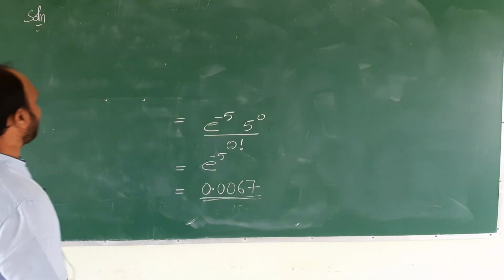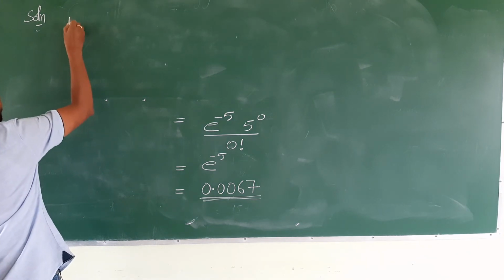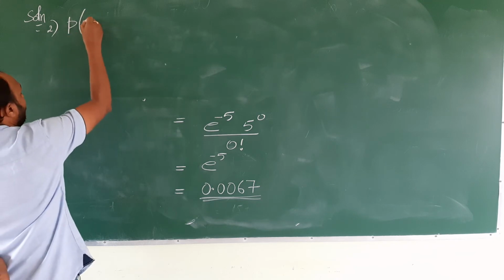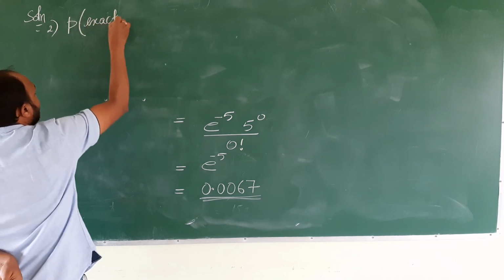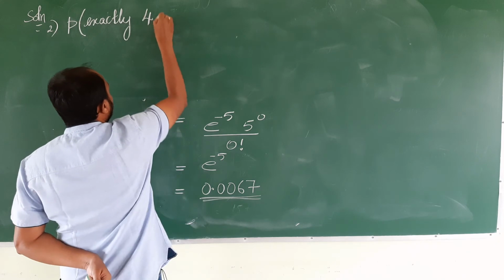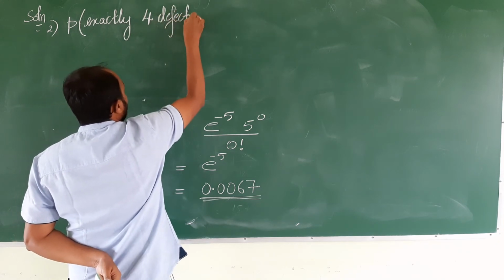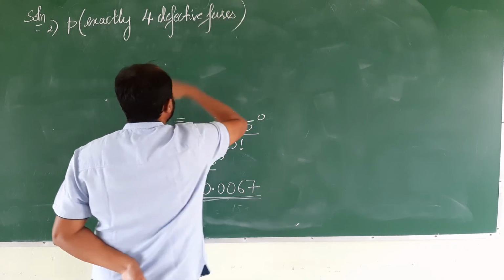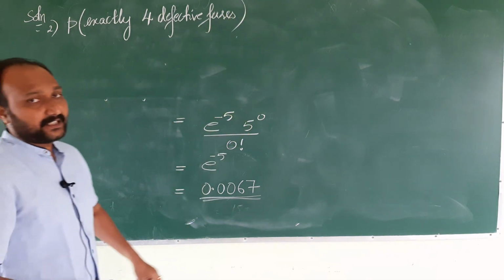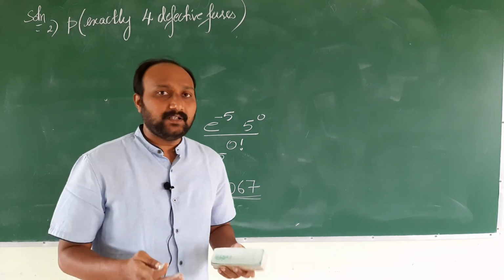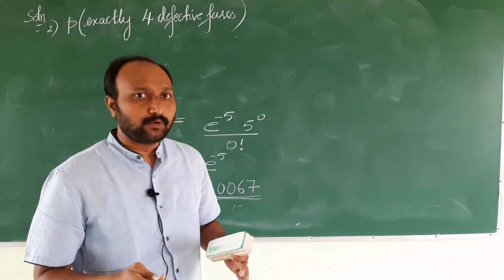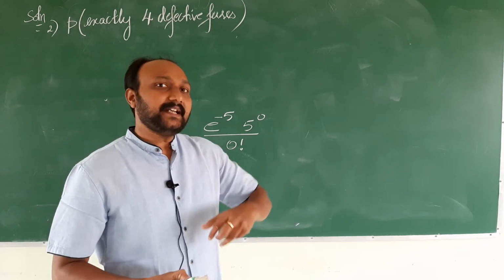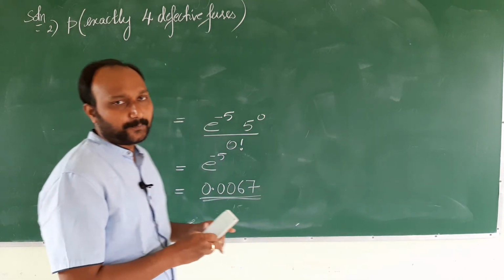We need to find this. So the second question is the probability of exactly 4 defective fuses. Directly we cannot find how many boxes will have exactly 4 defective fuses out of 500 boxes. First let us find it in one box. Later we can multiply it by 500. That is an easy option.